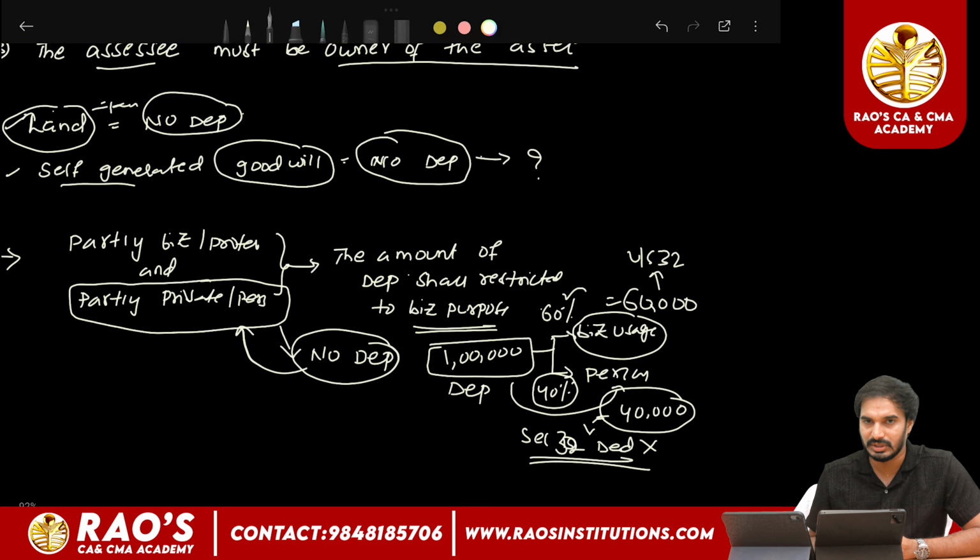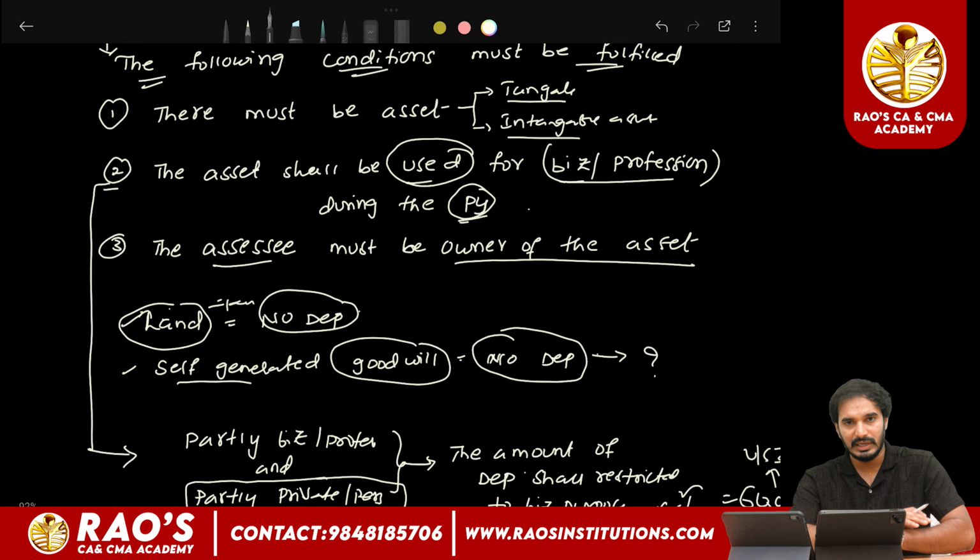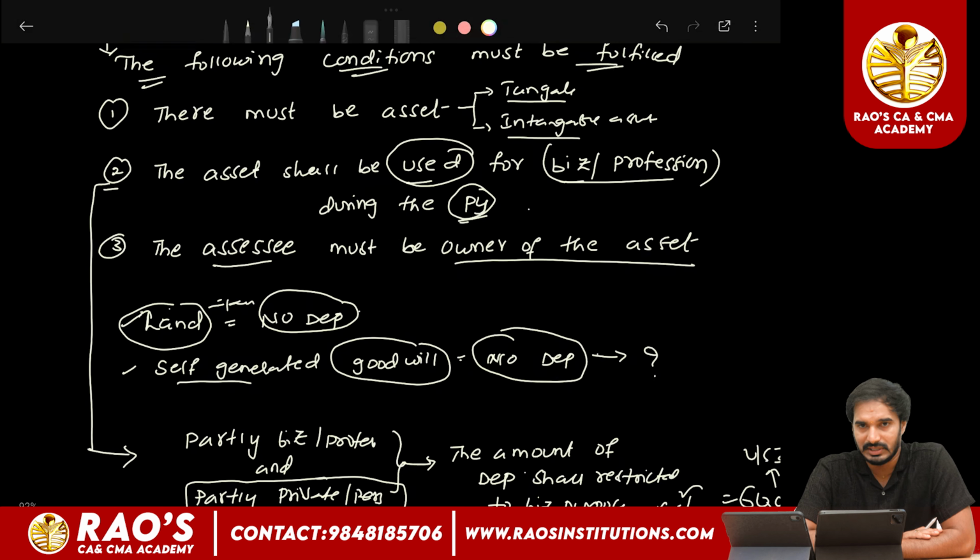There will be no deduction under section 32 to the extent of the asset used for personal purpose, on which no depreciation shall be claimed under section 32. Clear? So there are three conditions to be fulfilled in order to claim the depreciation under section 32.